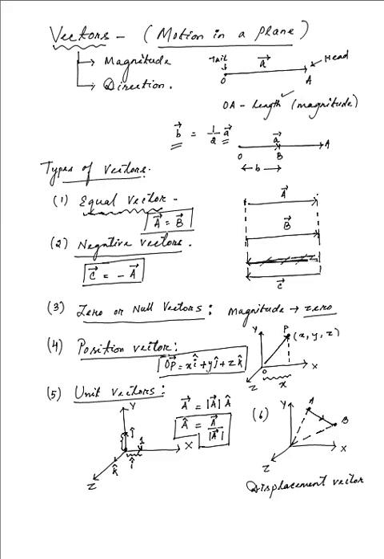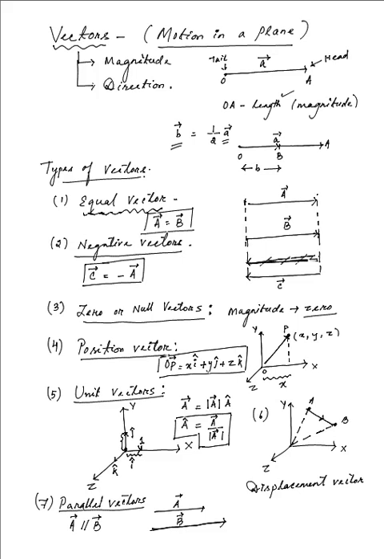Because if I consider the case of parallel vectors, let us say the seventh one, I write it as parallel. Now in case of parallel vectors, both the vectors will be directed along the same line, of course. Let this vector be A and let this vector be, suppose, B. In both these cases, we have A along the same direction as that of B, or B along the same direction as that of A, but never will they be equal in magnitude.